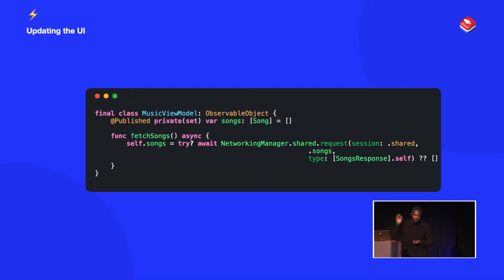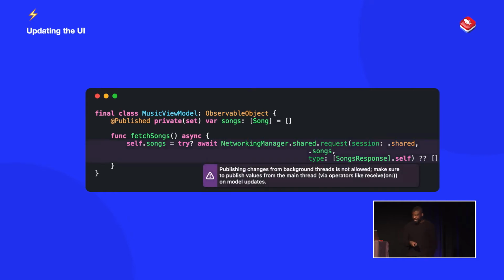Cool. So how would we use this? Sorry guys, I'm a SwiftUI guy. So how would we use this in something like SwiftUI? Well, I've just got a simple view model here that holds a collection of songs, and we have an asynchronous function that simply does get songs and puts it in a published property for our UI.